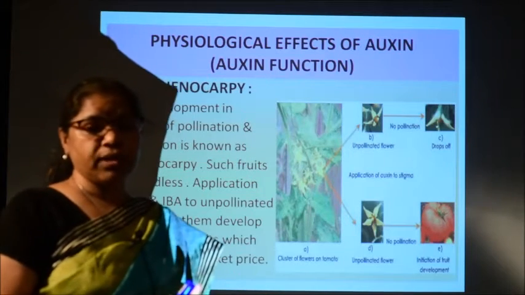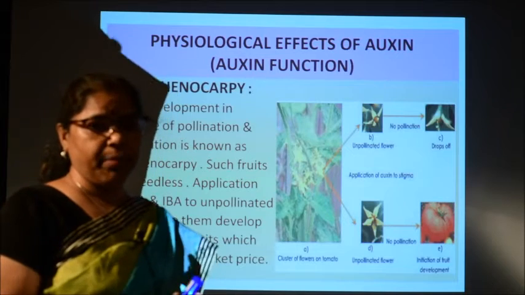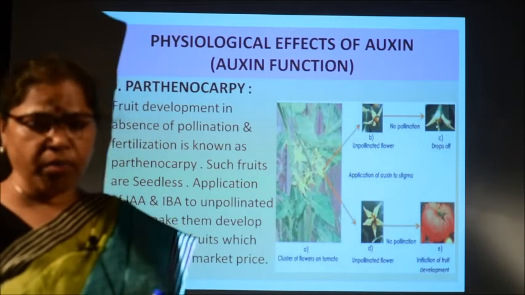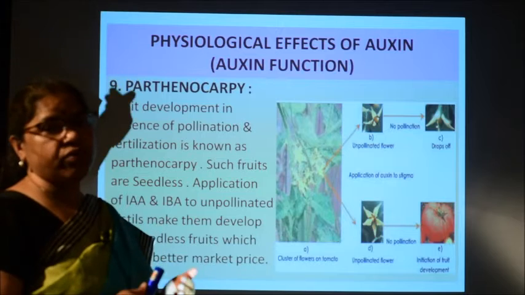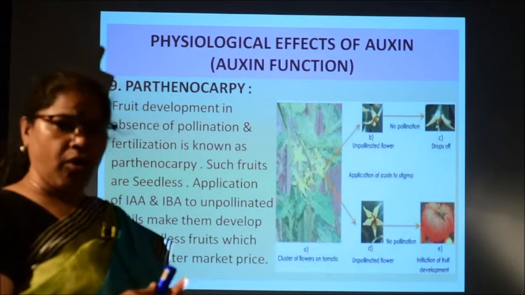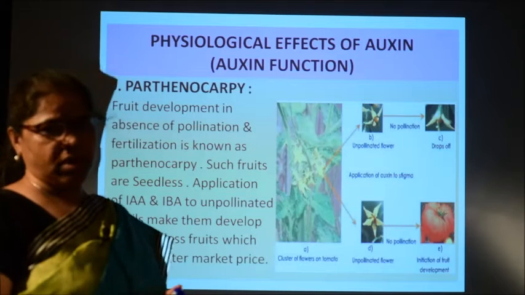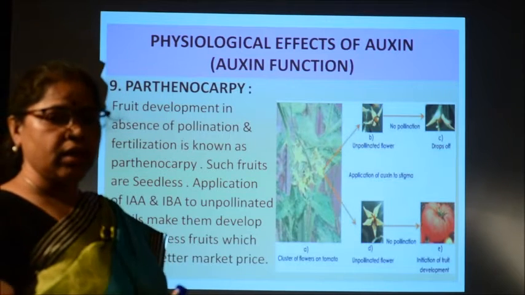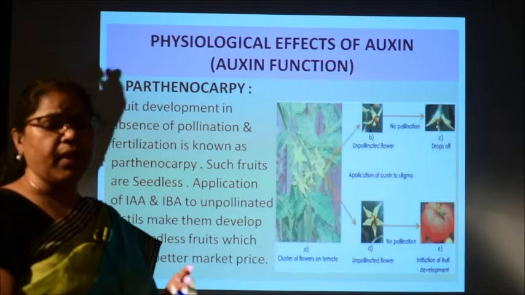Let us know first what is parthenocarpy. Parthenocarpy is the formation of fruit without fertilization or pollination. So, if a fruit is formed without fertilization or pollination, then it will produce seedless fruits.